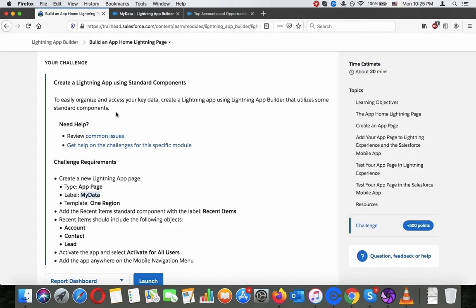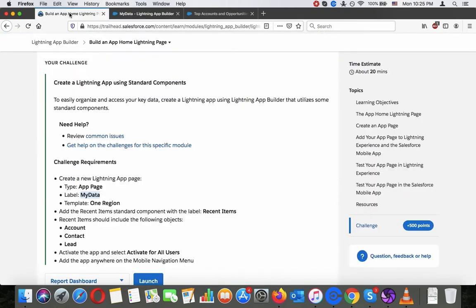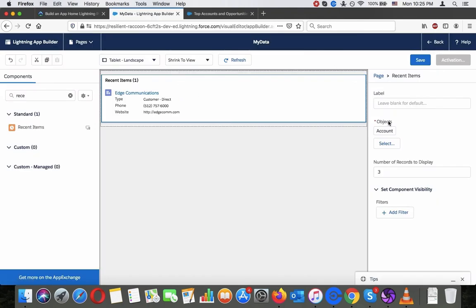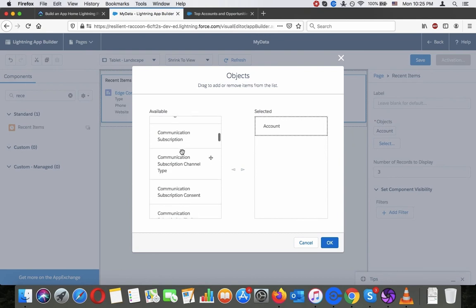Add the recent items standard component with the label Recent Items. Recent items should include the following objects: account, contact, lead.